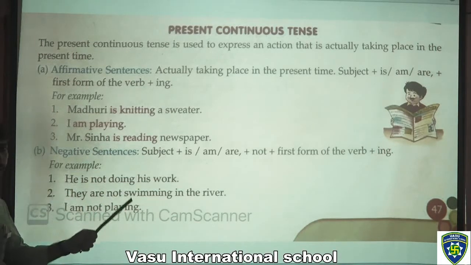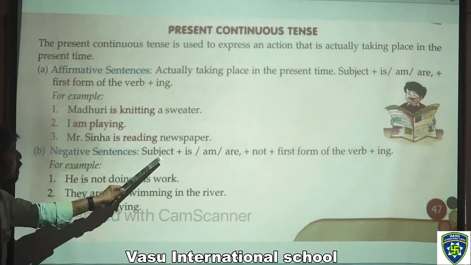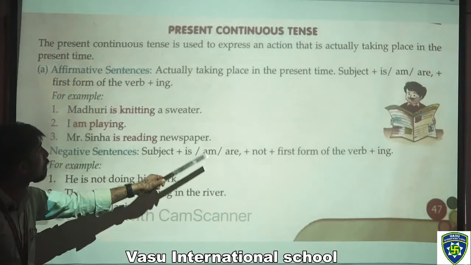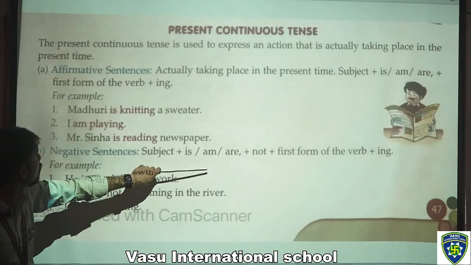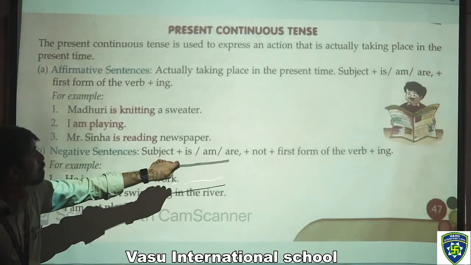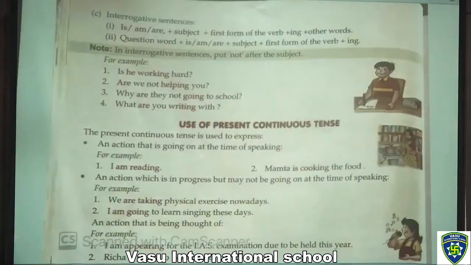I am not playing. So, these are the formations of affirmative sentences and negative sentences. You have to form them like this: subject plus is, am, are, which is the same, plus not in negative sentences, plus first form of the verb plus ing. In affirmative sentences we use the first form of the verb plus ing. We cannot use not because that is not negative. This is a negative sentence, so we are using not here. After that, next page.